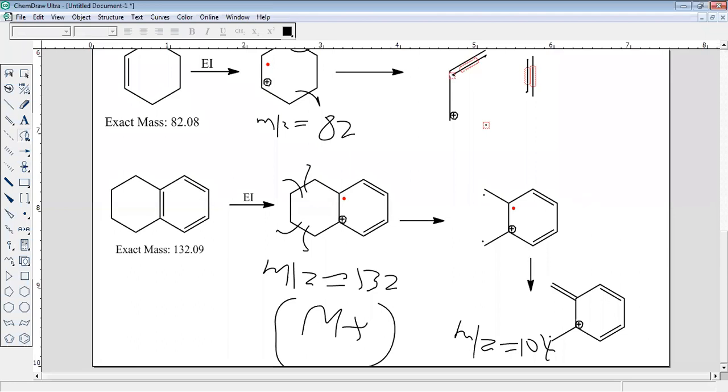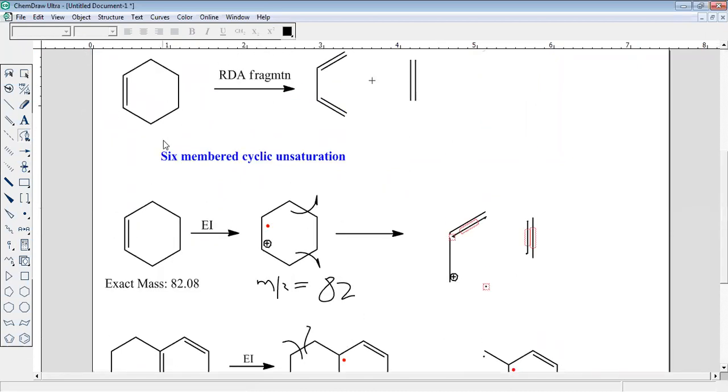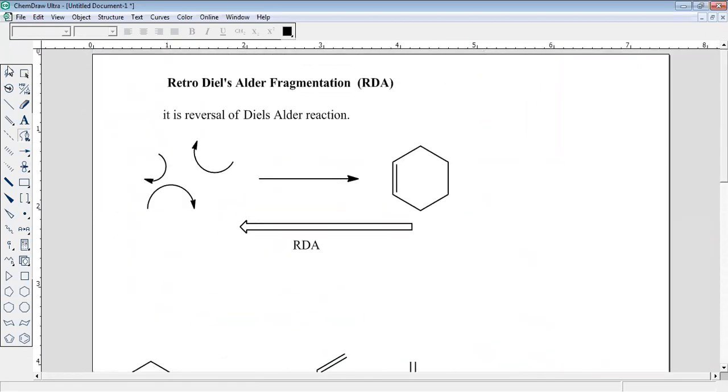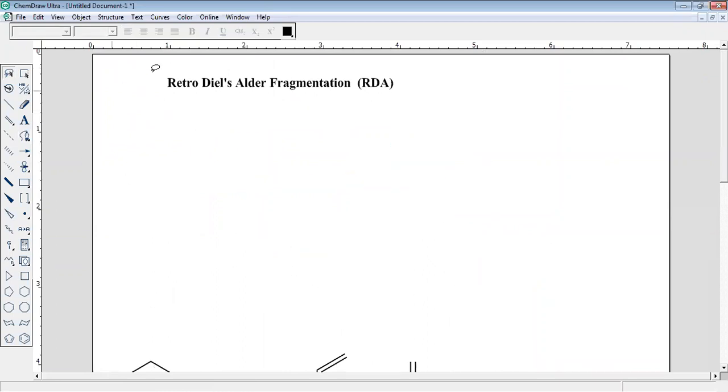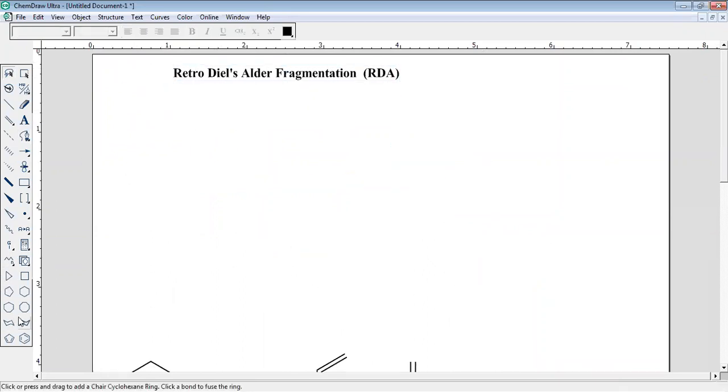So this is the RDA, retro Diels-Alder reaction, which gives you a very important fragmentation method in which we can find out the fragment at a very particular environment. Let us go for another example of a retro-Diels-Alder reaction.